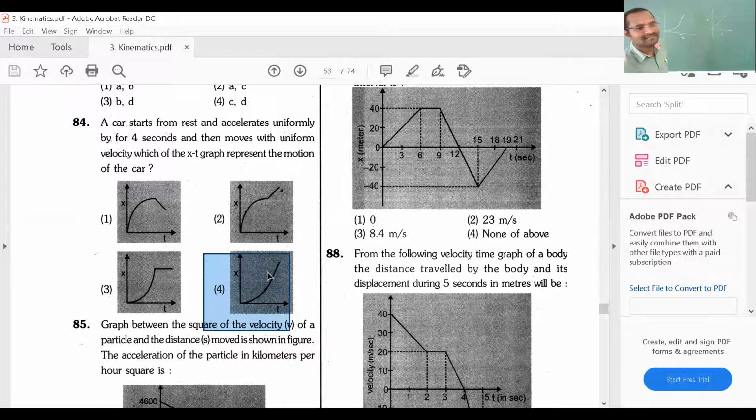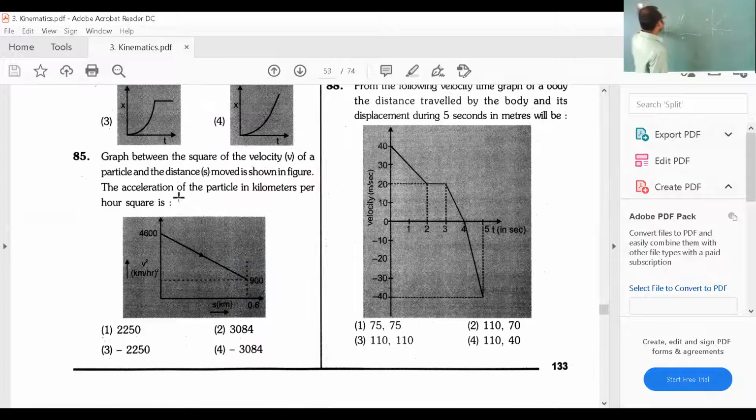Option 4 is the right answer. Next, question number 85. I am going to question number 85.